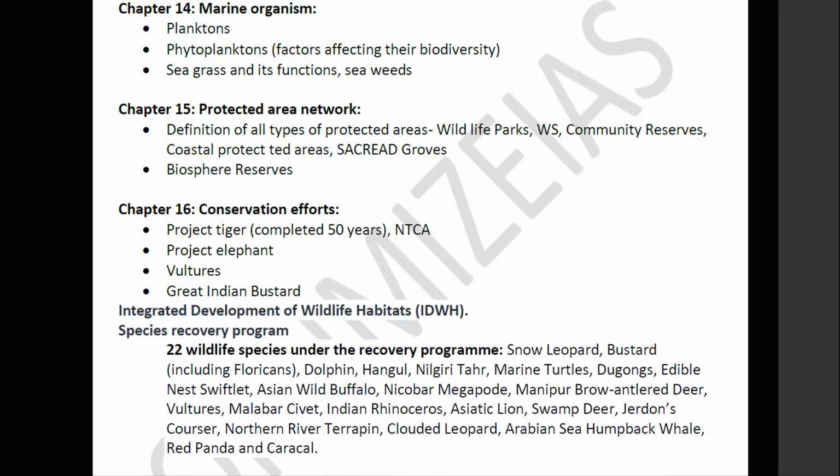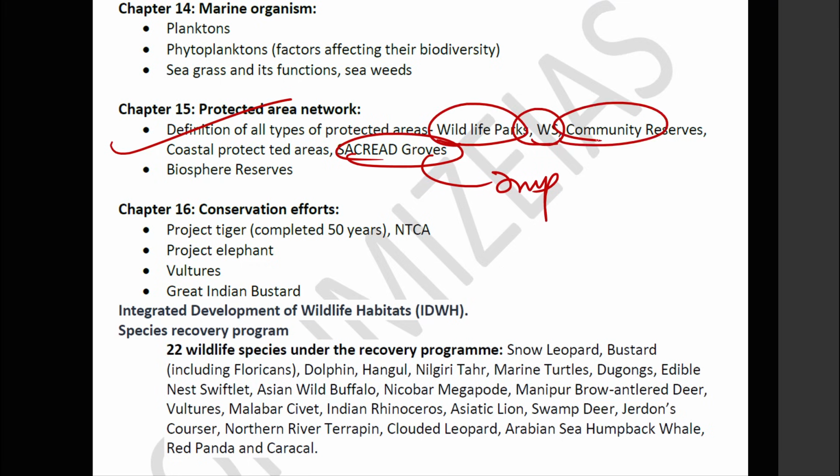Next guys, phytoplanktons is again a theme. Seagrass is again an emerging theme, which is very very important because they are like a carbon sink. Next we have protected area network. Sacred groves is an emerging theme for the prelims examination. Difference between wildlife parks, wildlife sanctuary, community reserves, very very important. Biosphere reserves, again an important theme.